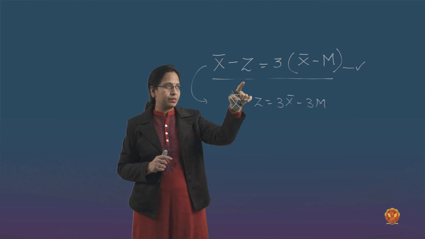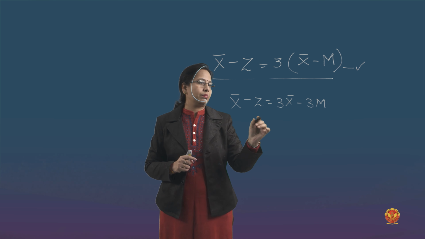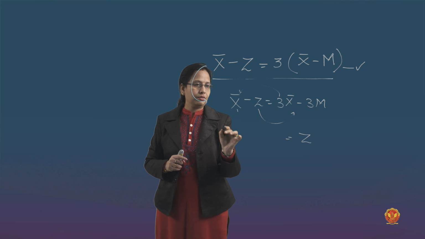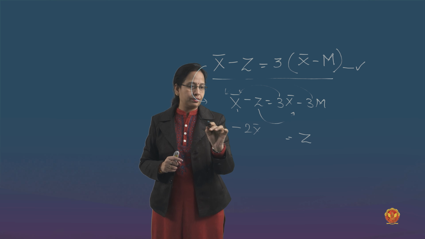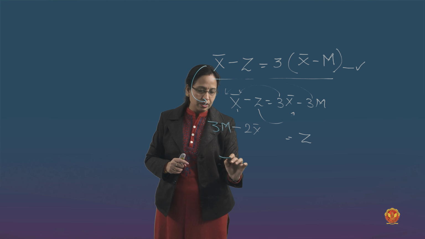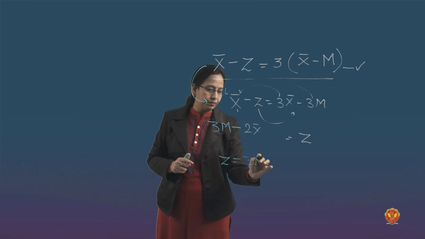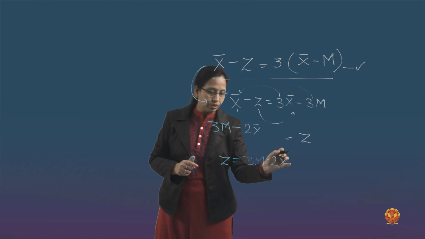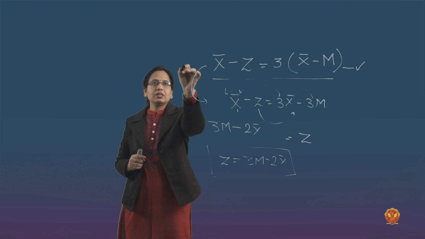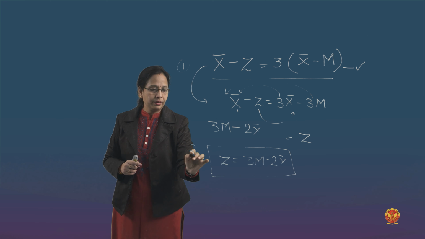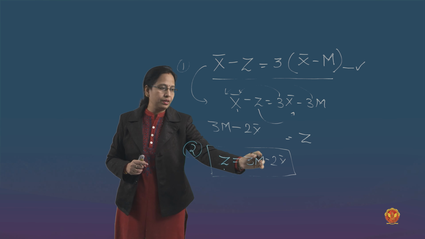One way of remembering this relationship is this first, and another way is you just take this value z and move it to the other side, so it becomes minus 2 mean, and this value also goes on the left side of the equation. The other way around is mode is equal to 3 median minus 2 mean. There are two ways of studying the relationship between mean, median, mode. First, this. Second, mode is equal to 3 times median minus 2 mean.